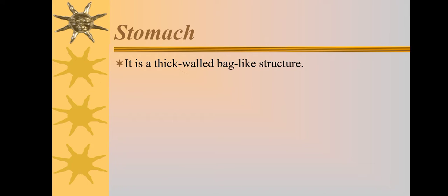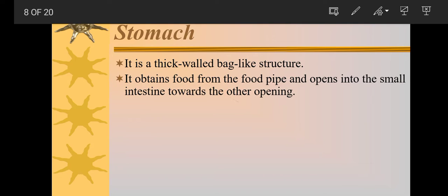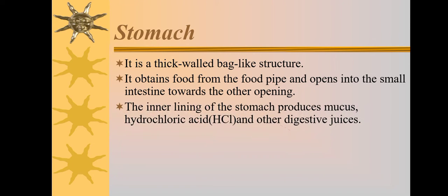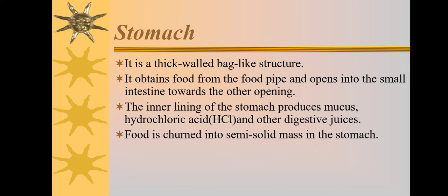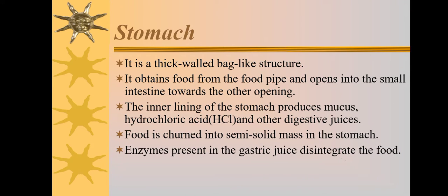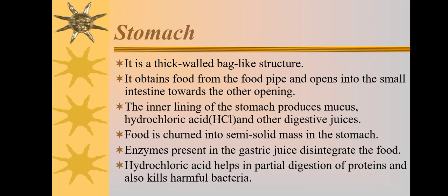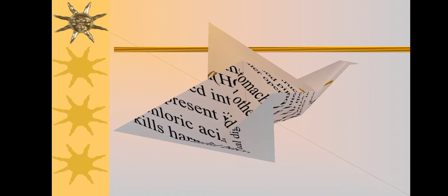Stomach. It is a thick-walled, bag-like structure. It obtains food from the food pipe and opens into the small intestine at the other opening. The inner lining of the stomach produces mucus, HCl, and other digestive juices. Food is churned into a semi-solid mass in the stomach. Enzymes present in the gastric juice disintegrate the food. Hydrochloric acid helps in partial digestion of proteins and also kills harmful bacteria.